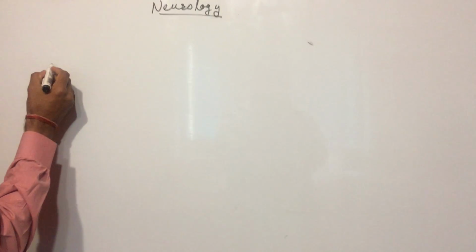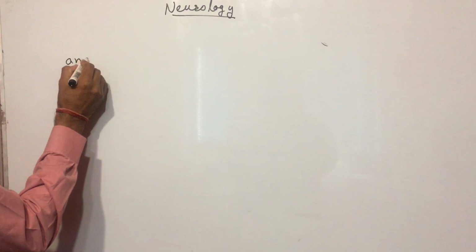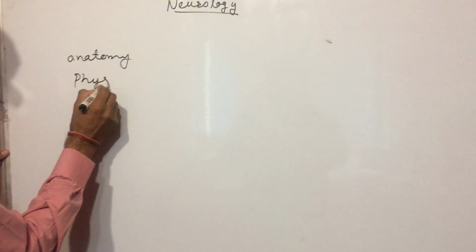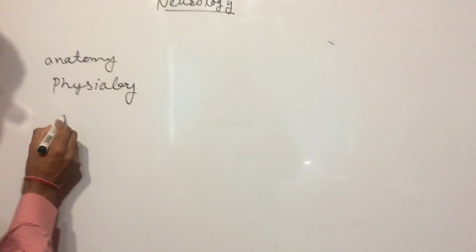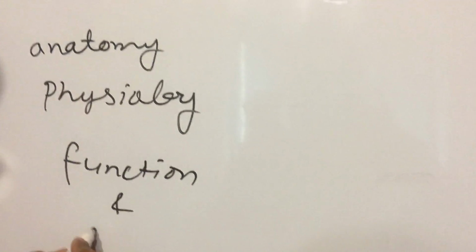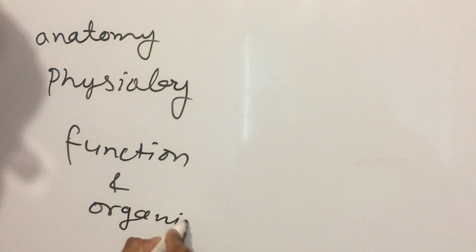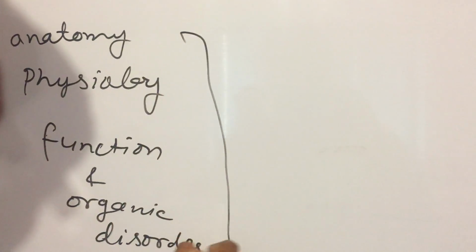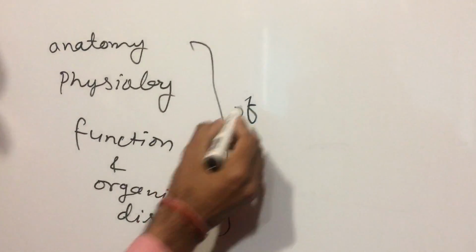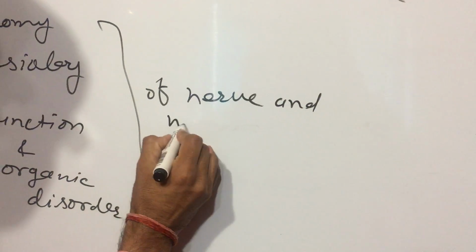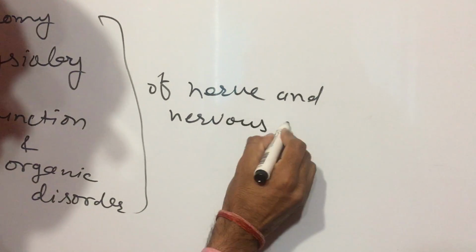Neurology is the medicine or biological science that deals with the anatomy, physiology, function and organic disorder of nerve and nervous system.